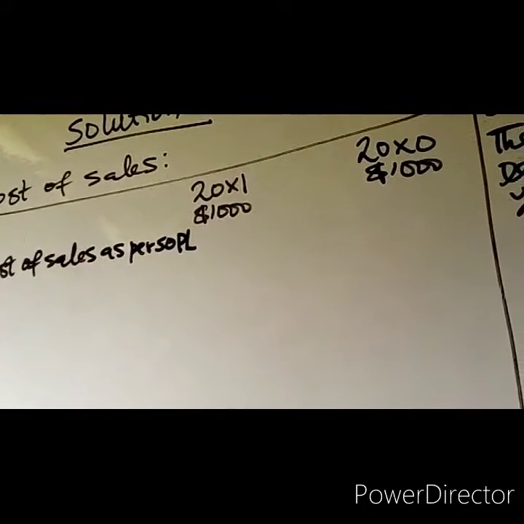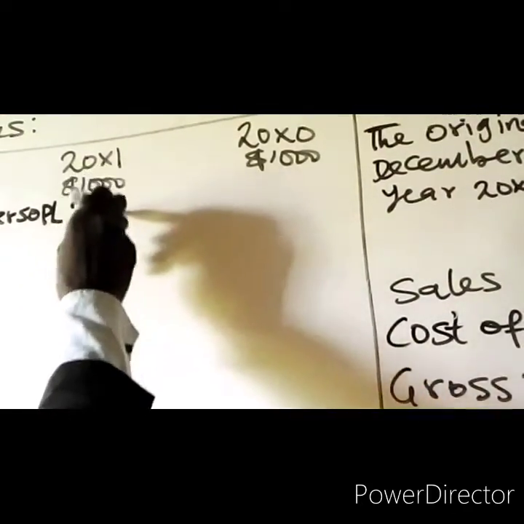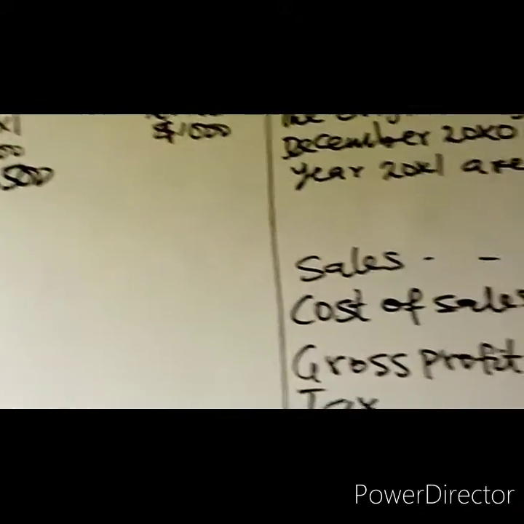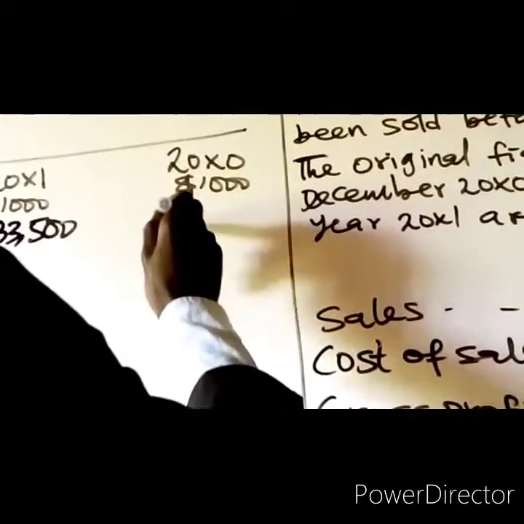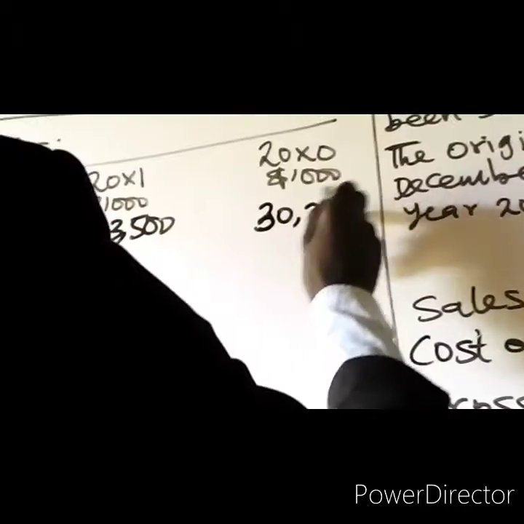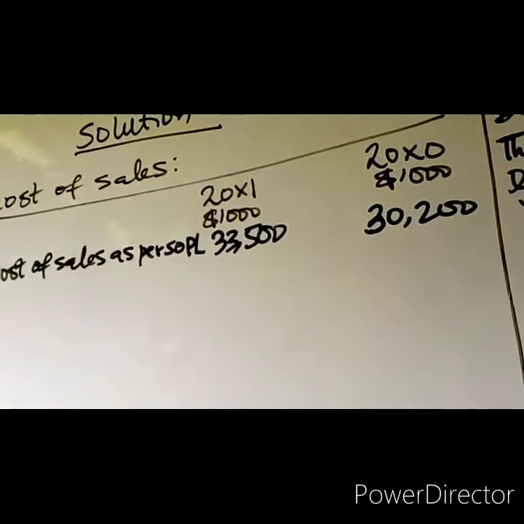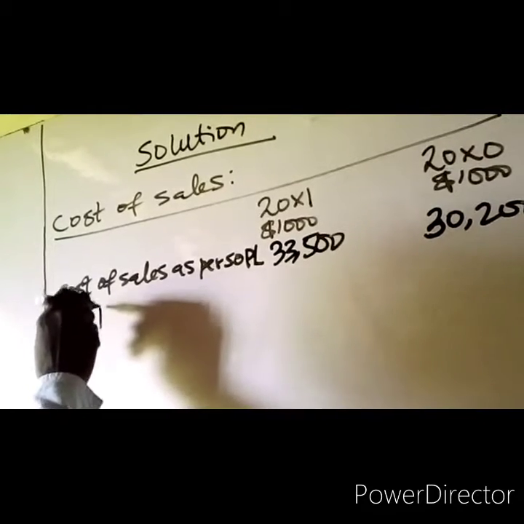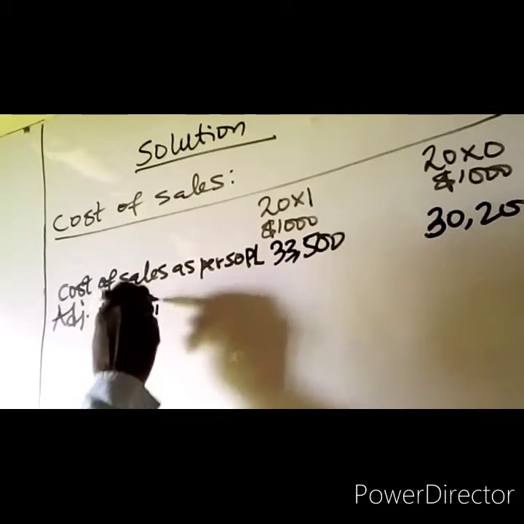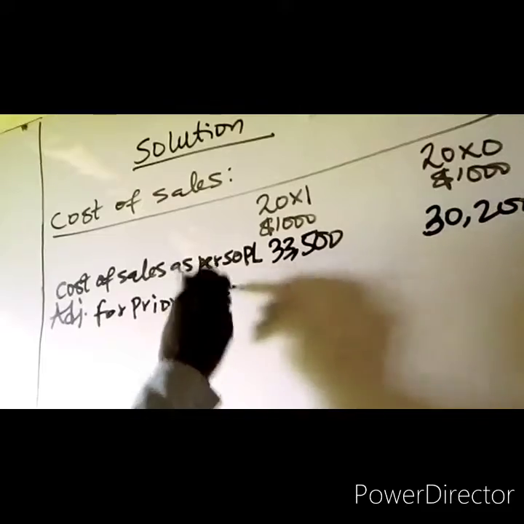Cost of sales as per statement of profit or loss in 20X1 is 33,500. In 20X0 it was 30,200. So now, adjustment for prior year error.